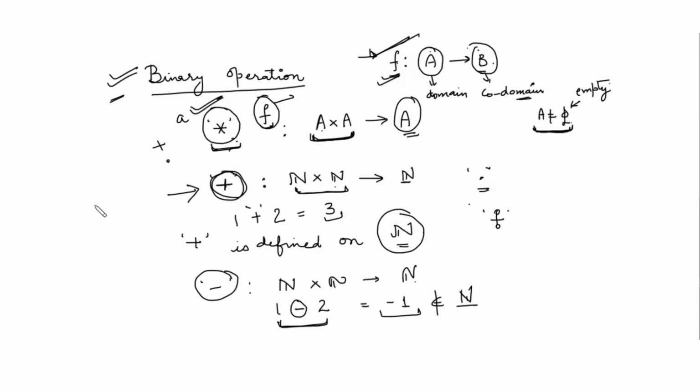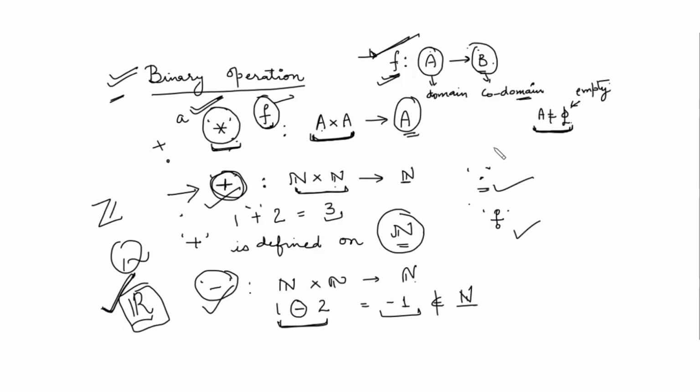Similarly, you can check on the set of integers also, on rationals also, on reals also. The set of real numbers is closed under the binary operations addition, subtraction, multiplication and division, except that the element you divide by should not be 0. So all these operations are defined on the set of real numbers.